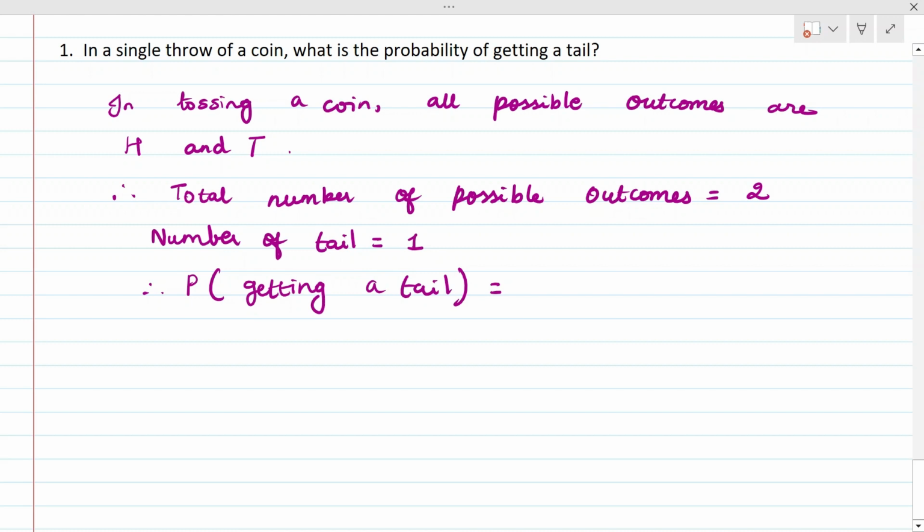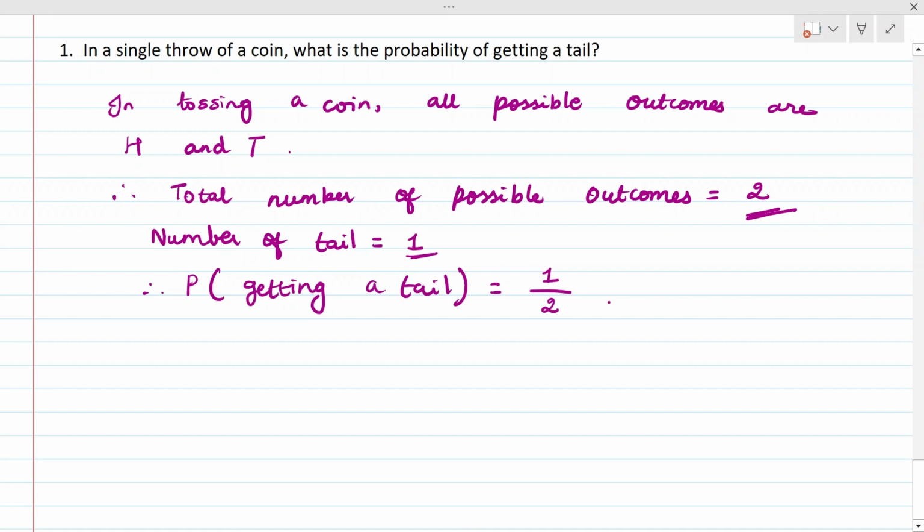That is, whatever we require divided by the possible outcomes. Whatever we require is the number of tails, that is 1, and the possible outcomes here are 2. So probability of getting a tail is 1 by 2.